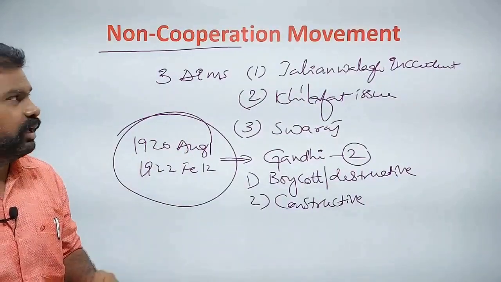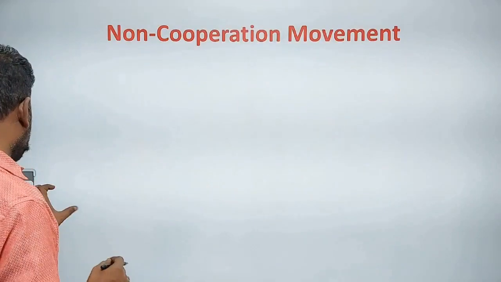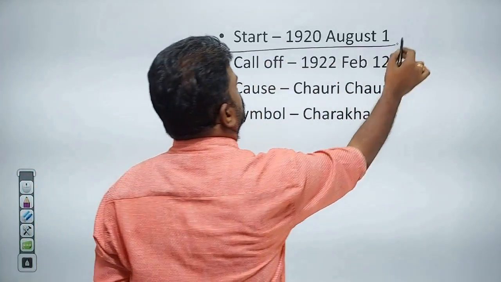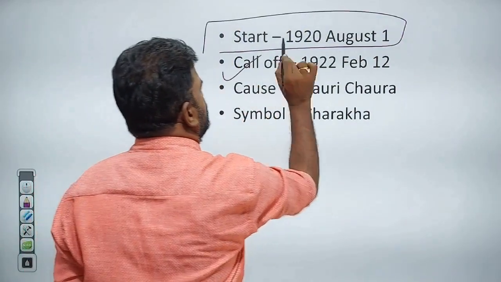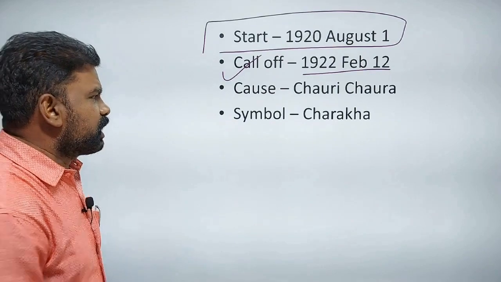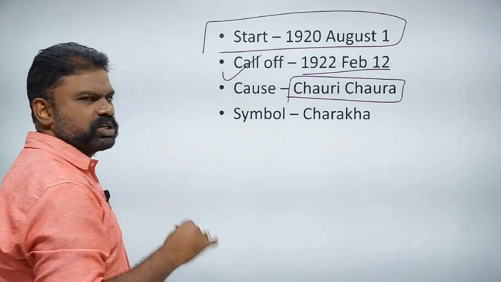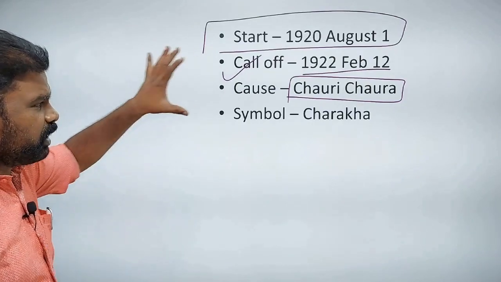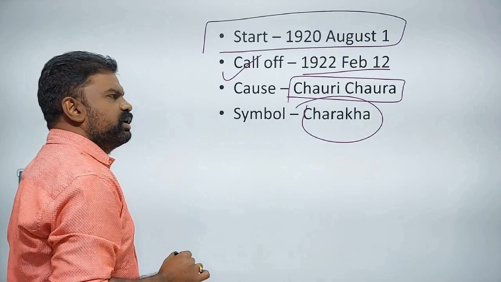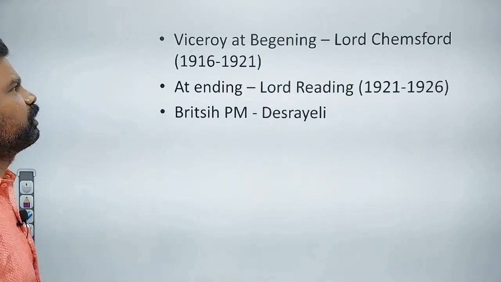This is briefly about the non-cooperation movement. We will go deeper into the non-cooperation movement. The non-cooperation movement started on August 1st, 1920, and was called off on February 12th, 1922 by Gandhi. The cause for the end of the movement was the Chauri Chaura incident. The symbol of the movement was the charkha.